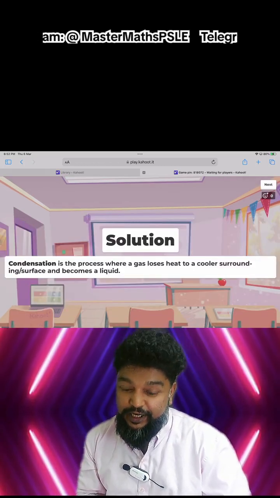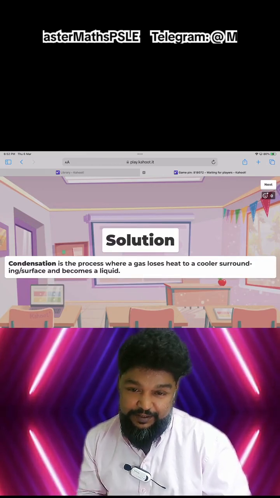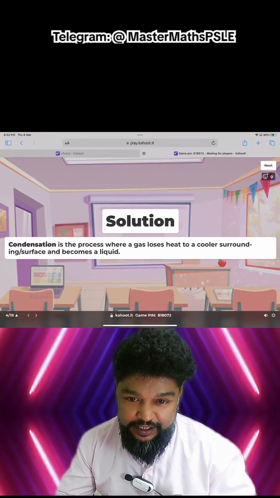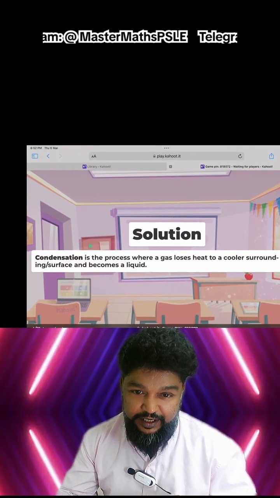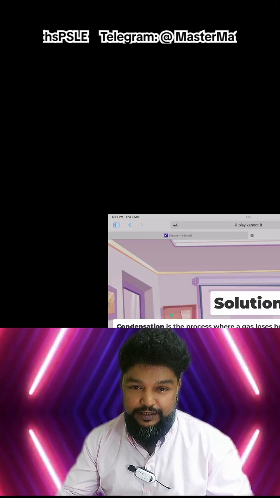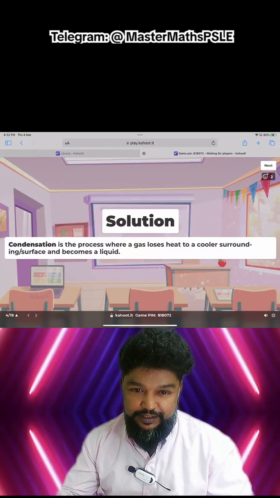Hey. Code is 818072. Yes, it's just right at the bottom of your... Oh, it's not at the bottom of your screen. Let me see why it is. There it is. Okay, now it's at the bottom of your screen. Okay. Oh, oops. Hey. I was way off screen. There it is. Okay.